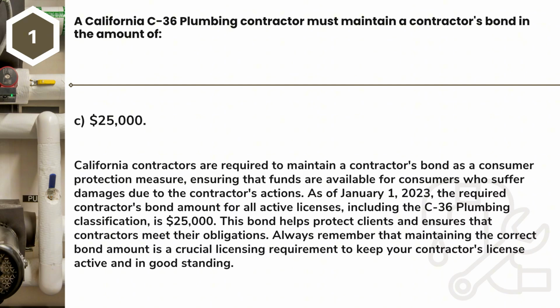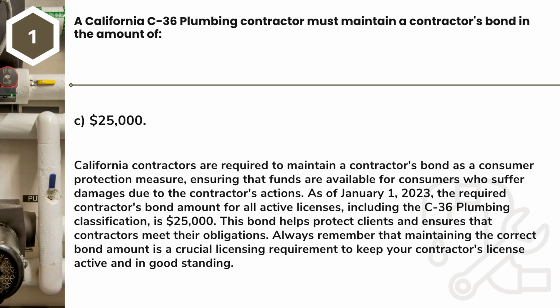Answer: C. $25,000. California contractors are required to maintain a contractor's bond as a consumer protection measure, ensuring that funds are available for consumers who suffer damages due to the contractor's actions. As of January 1, 2023, the required contractor's bond amount for all active licenses, including the C-36 plumbing classification, is $25,000. This bond helps protect clients and ensures that contractors meet their obligations.